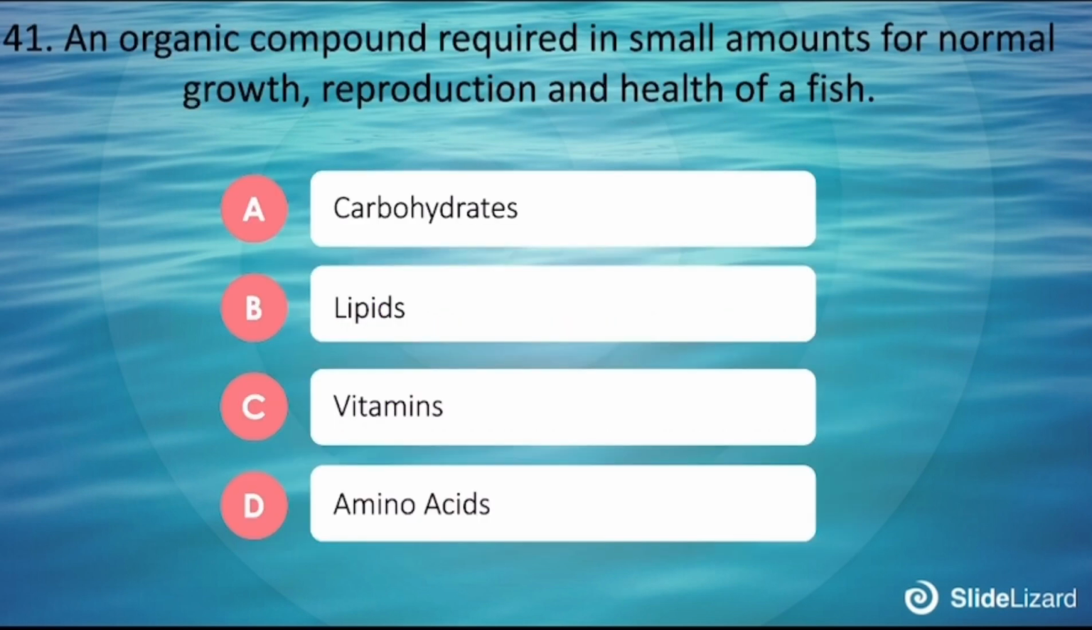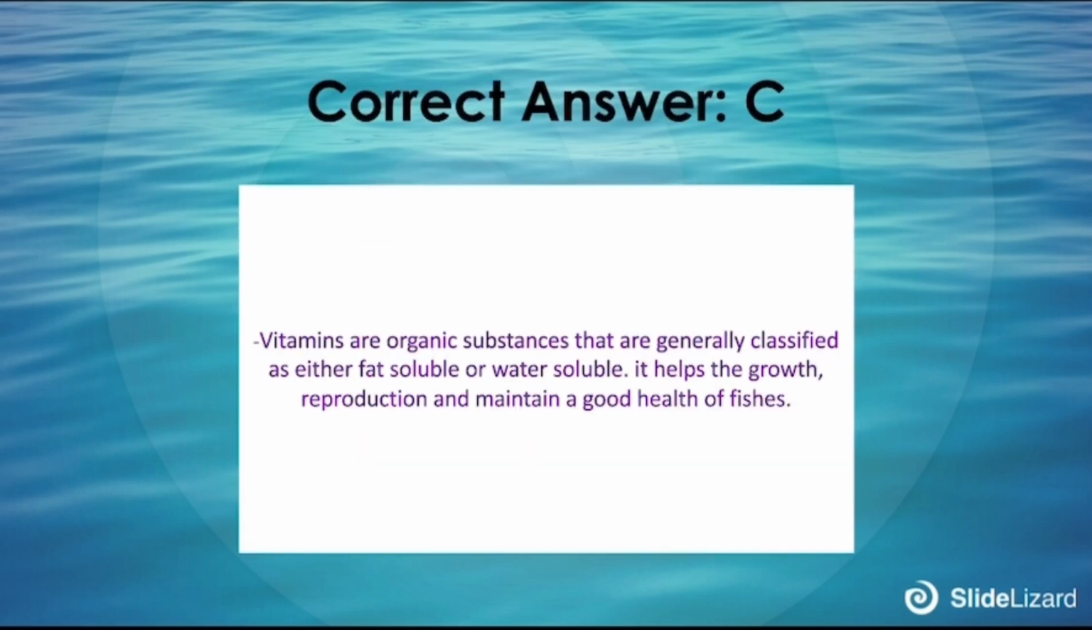41. Inorganic compounds required in small amounts for normal growth, reproduction, and health of a fish. A. Carbohydrates, B. Lipids, C. Vitamins, D. Amino acid. Correct answer is C. Vitamins are organic substances that are generally classified as either fat-soluble or water-soluble. It helps the growth, reproduction, and maintain a good health of fishes.